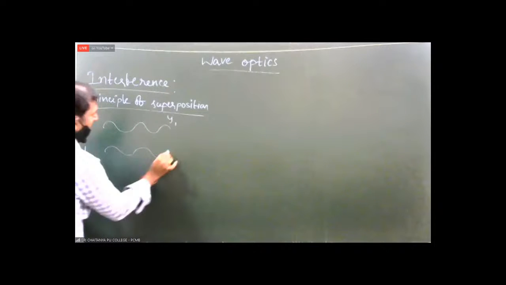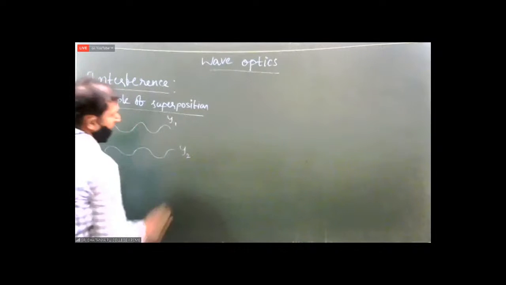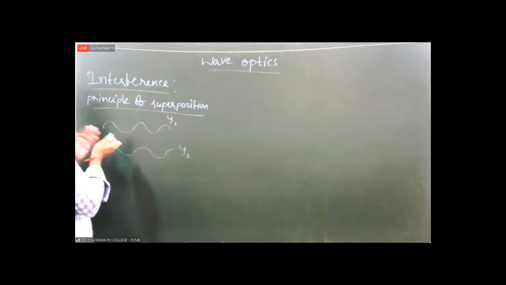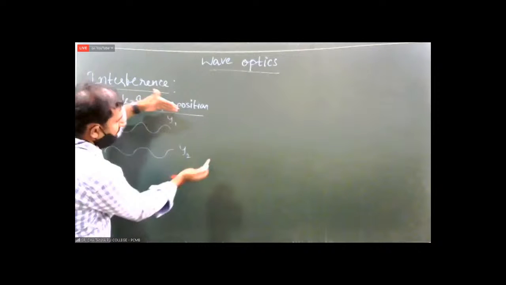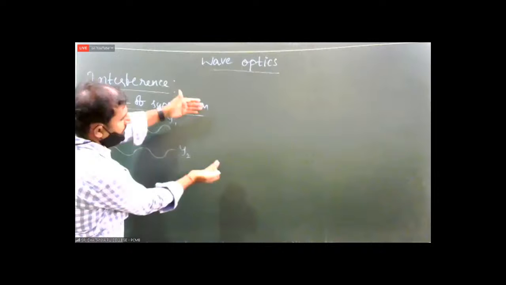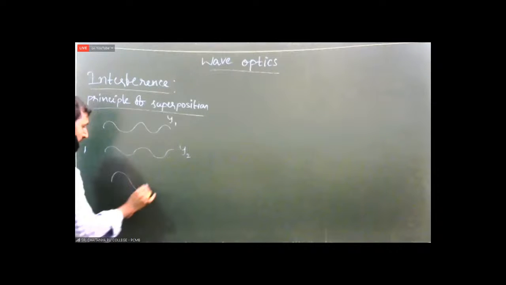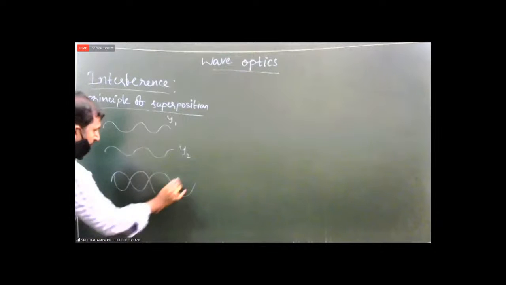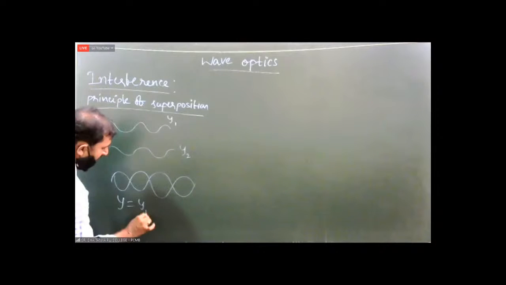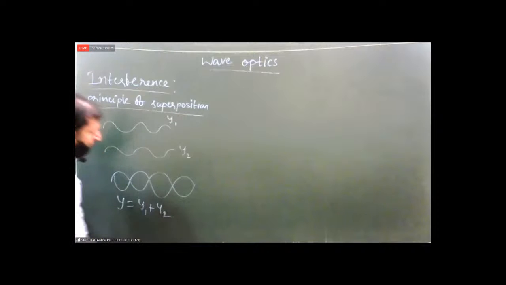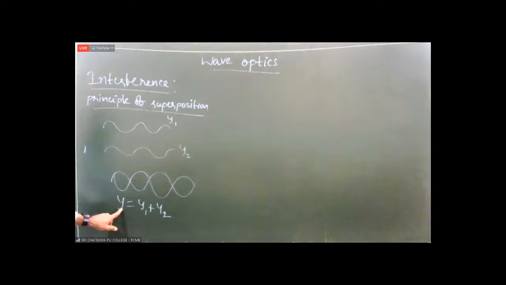This is another wave with a displacement y2. These two waves traveling in the same direction, after certain distance, if they combine with each other, then you will get a new wave. That new wave has a displacement y is equal to y1 plus y2. Y is the resultant displacement. Y1, Y2 are displacements of the waves.